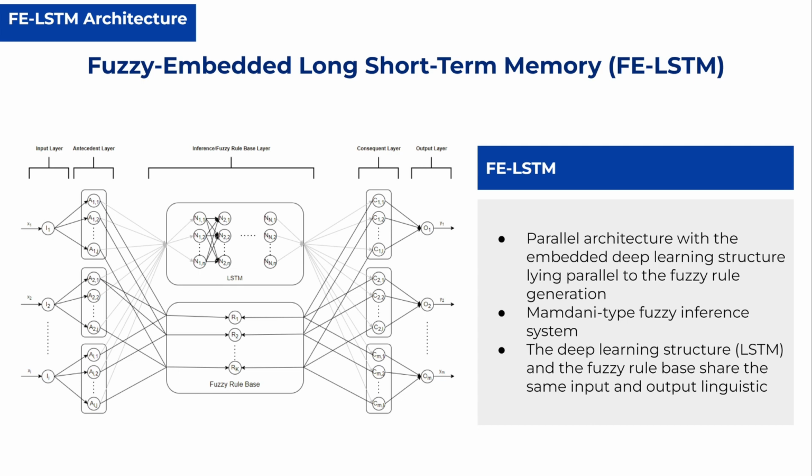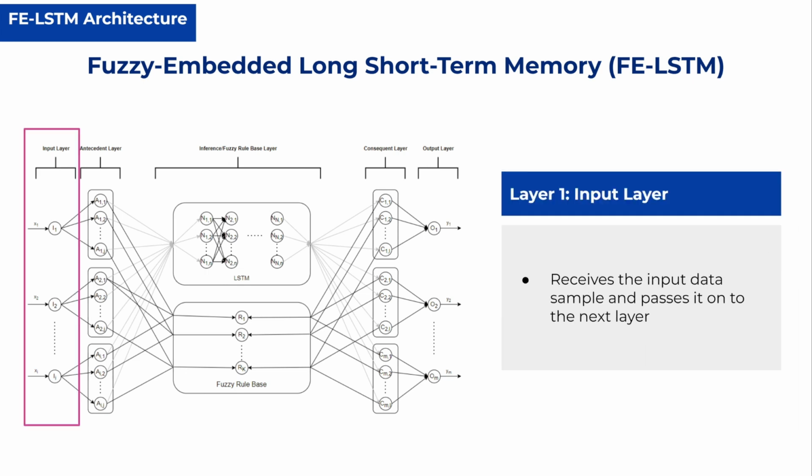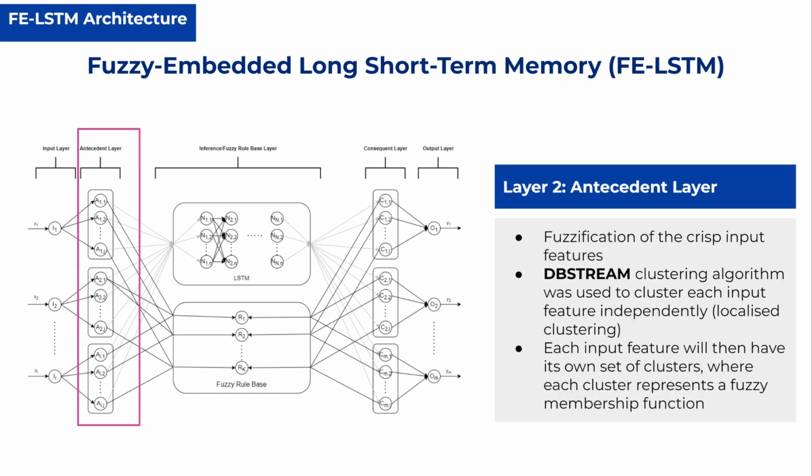The FE-LSTM is inspired by a Mamdani-type fuzzy inference system. As we can see from the architecture, both the LSTM and fuzzy rule base share the same input and output linguistic. We will examine how this helps in improving interpretability later. The FE-LSTM consists of 5 distinct layers. First, we have the input layer that simply receives the input data and passes it on to the next layer. The second layer is the antecedent layer.